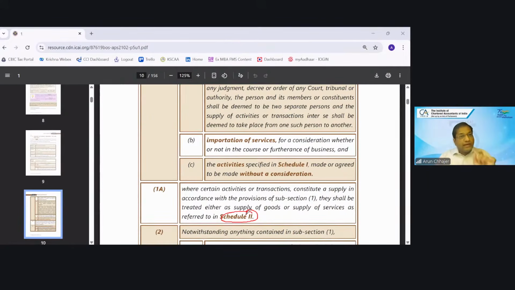Whether Schedule 2 can decide the supply? Answer is no. Schedule 2 can only bifurcate the supply. Meaning if the transaction is a supply, then will it be supply of goods or will it be supply of service? You need to go to Schedule 2.